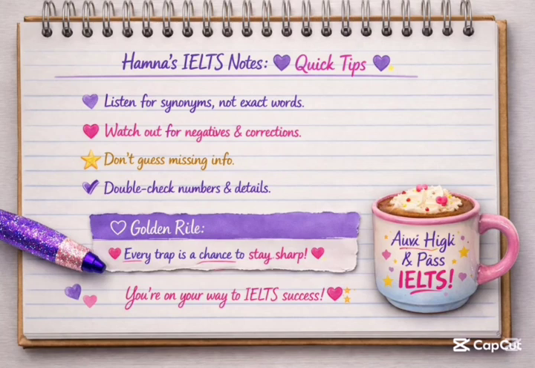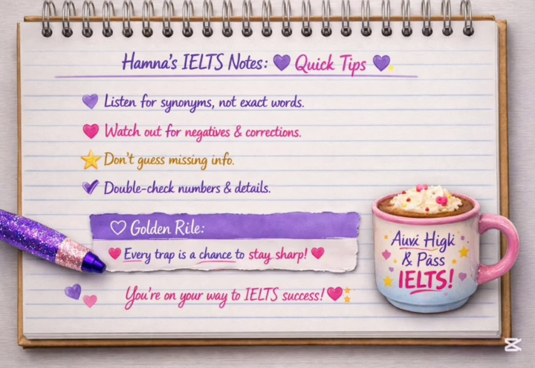So a quick recap of tips. Listen for synonyms, not exact words. IELTS loves using synonyms, so you look for the exact meanings, not words. For example, if the audio says the meeting begins at 6 a.m. and the question says the meeting commences at 6 a.m., and it's a true, false, not given question, then the answer is true, because commences and begins mean the same thing. So look for the meaning, not exact words. So the first trap is the synonym trap.